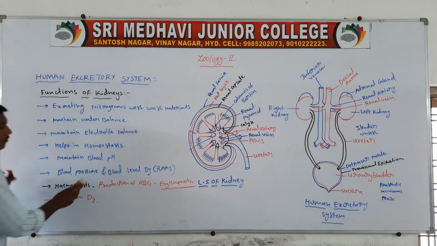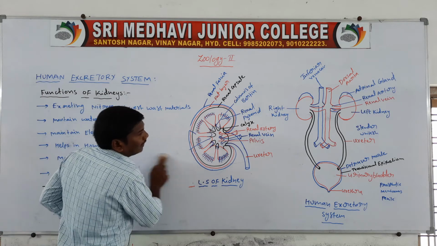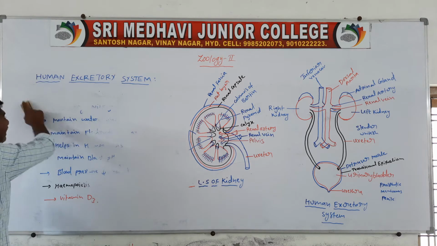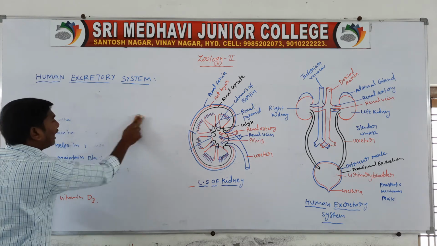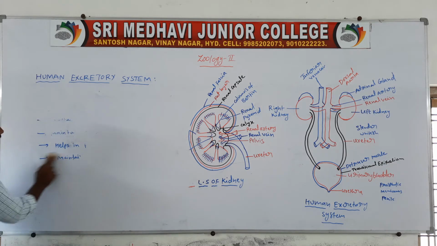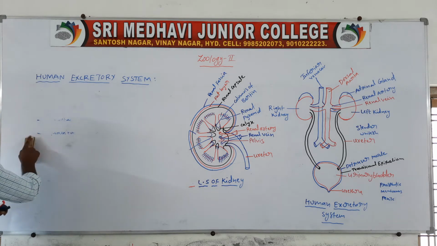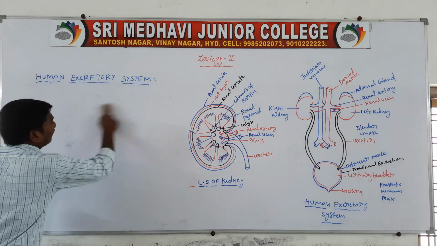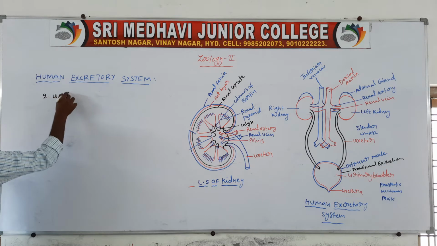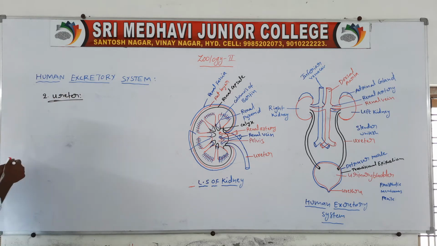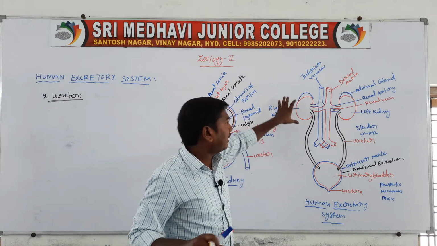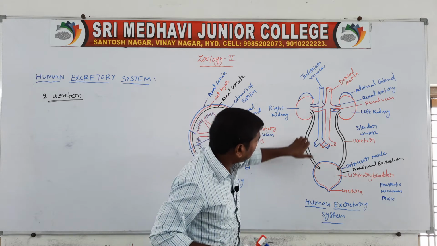Next one, the second organ is the ureter. The human excretory system mainly contains a pair of kidneys, which we have completed. Next one, a pair of ureters. Next one, the urinary bladder. Next one, the urethra. So these are the parts of the human excretory system. Now, the discussion of the kidneys is complete. Next, the ureters.